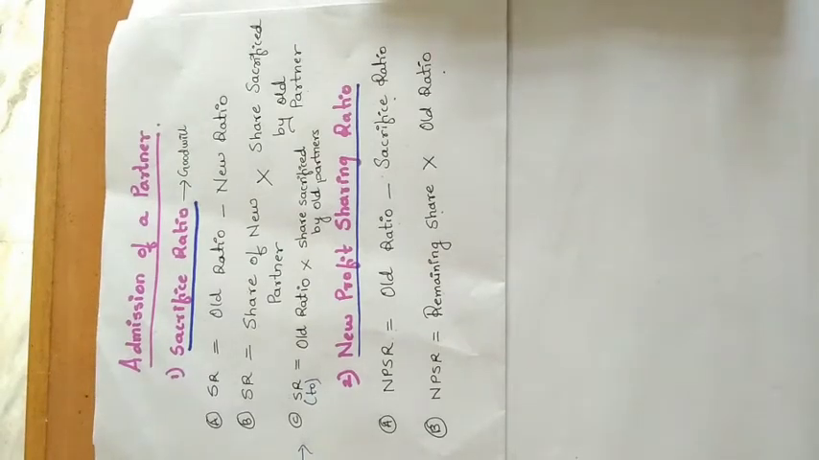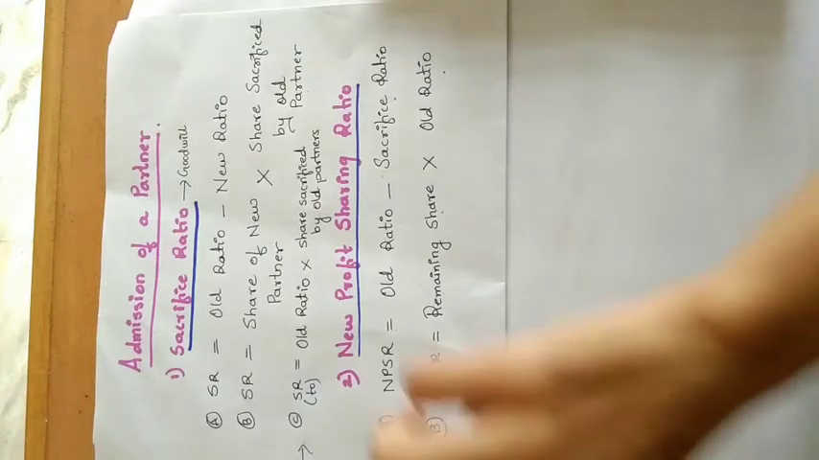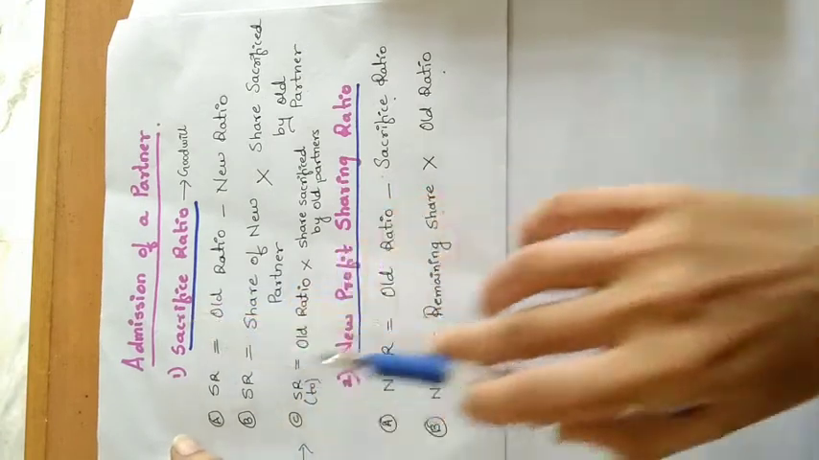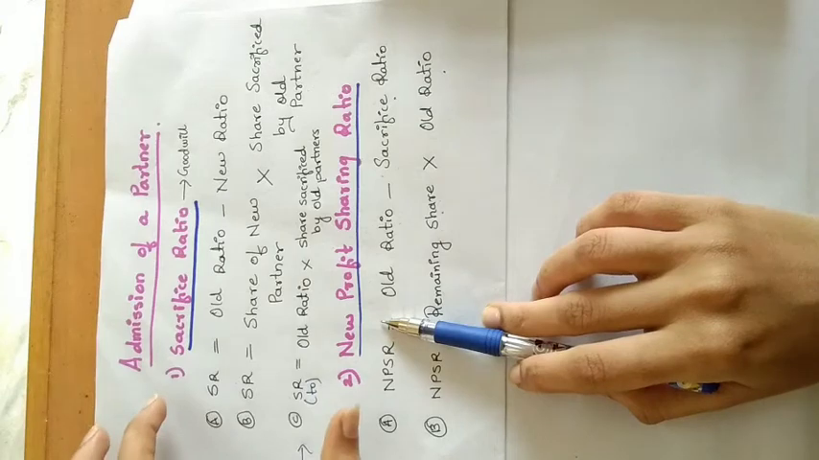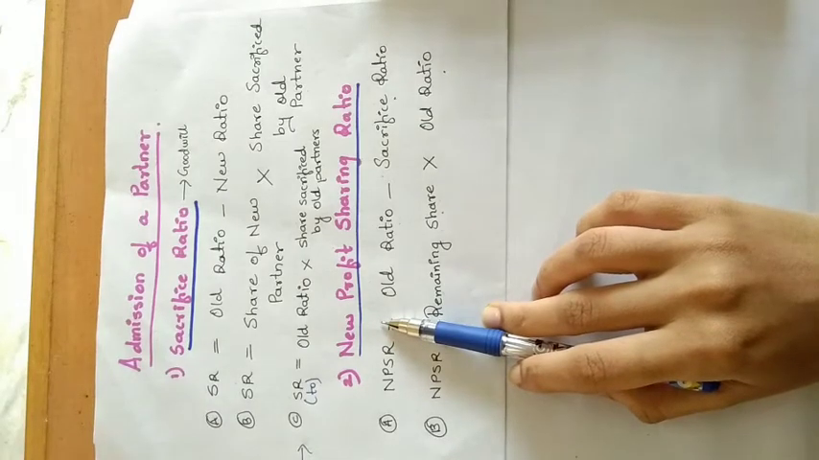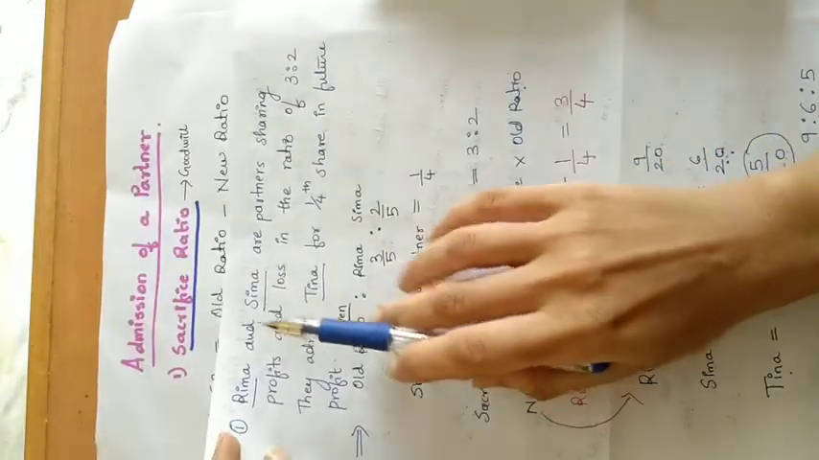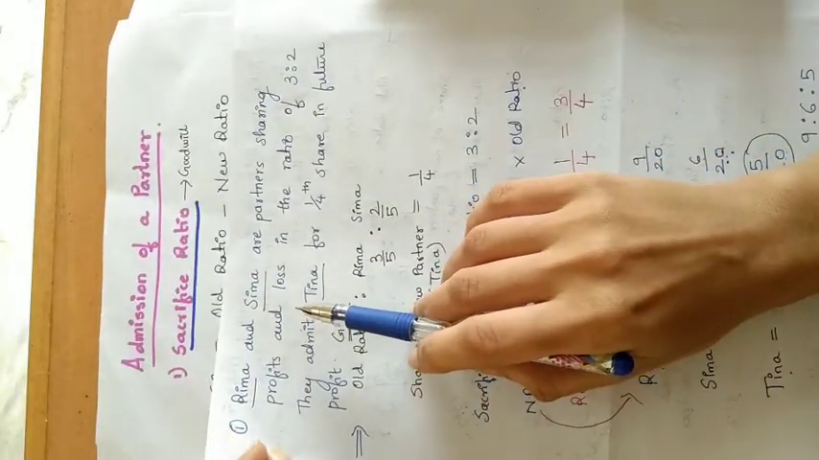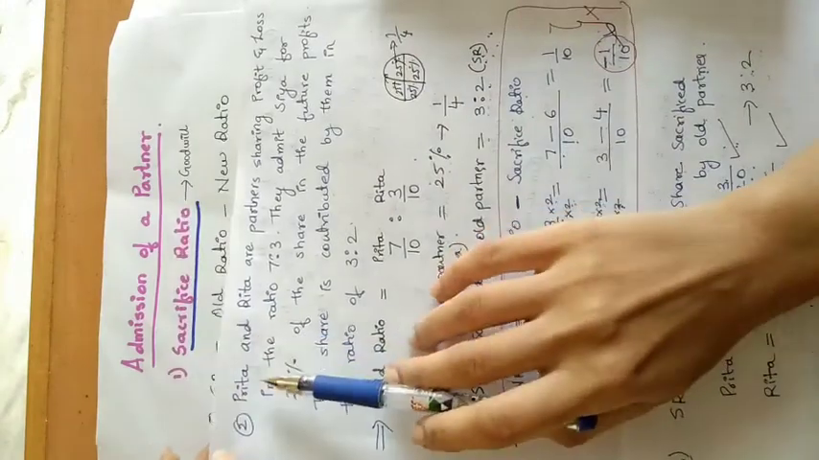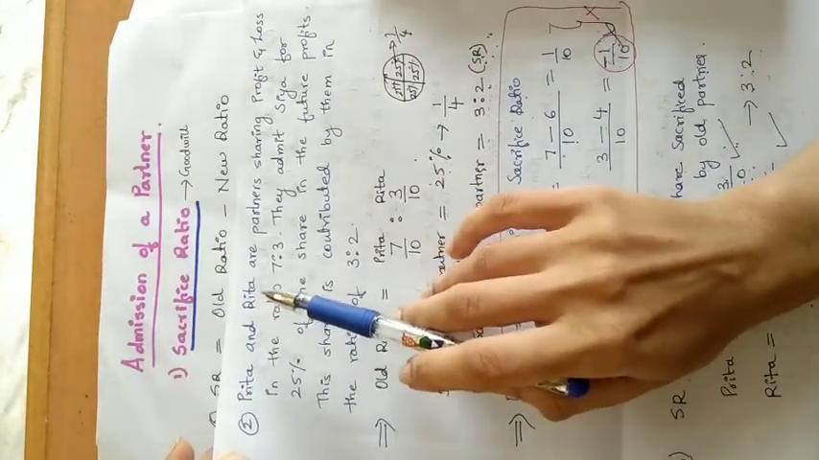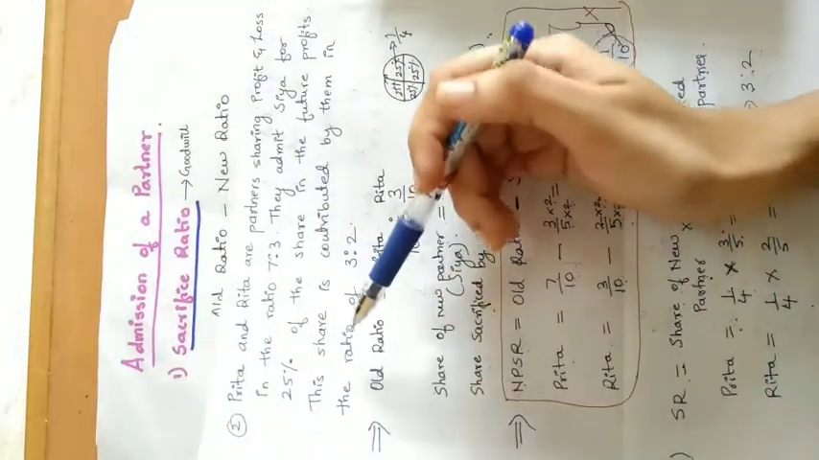Hello students. In my previous video, I have already explained how to calculate sacrifice ratio and new profit sharing ratio. With respect to these two calculations, I have already solved two problems: the first on Rima and Seema being the partners, and the second on Preeta and Rita. I hope you have gone through this video.